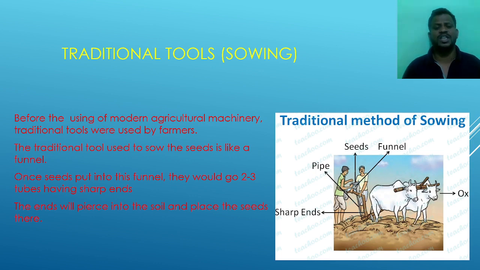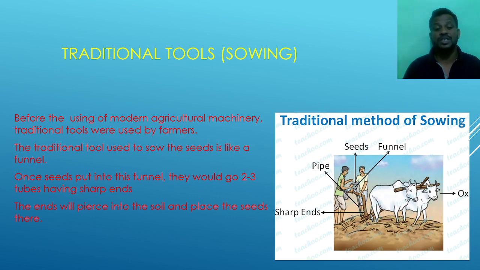Now the technology has grown broadly, so we can easily get every machinery for agriculture. Before modern agriculture machineries, every farmer would cultivate his land with handmade tools. These handmade tools, or the tools made of wood, are known as traditional tools.